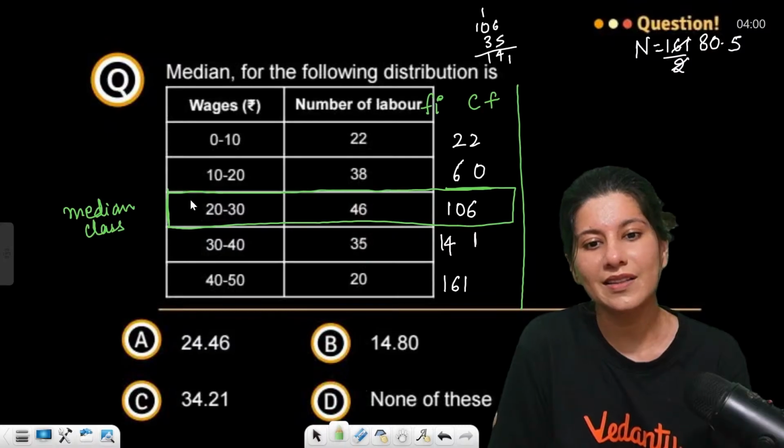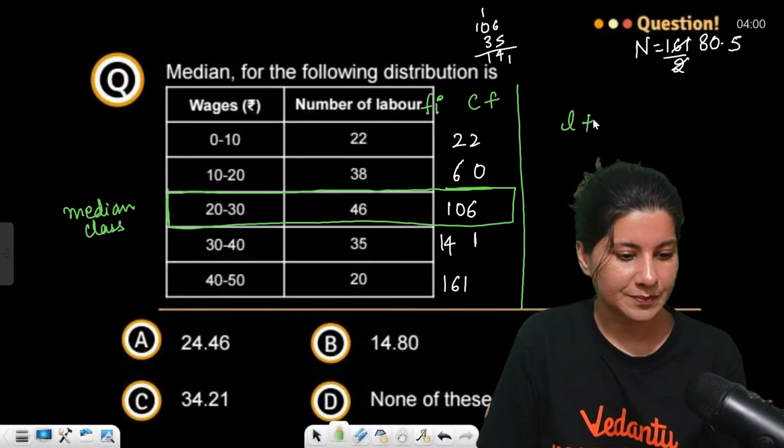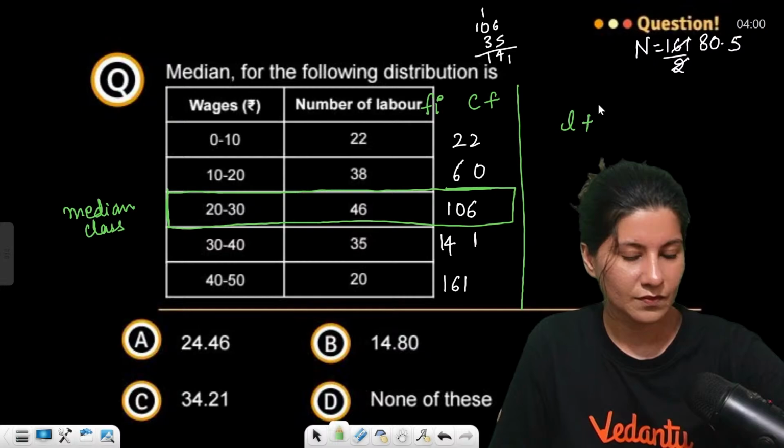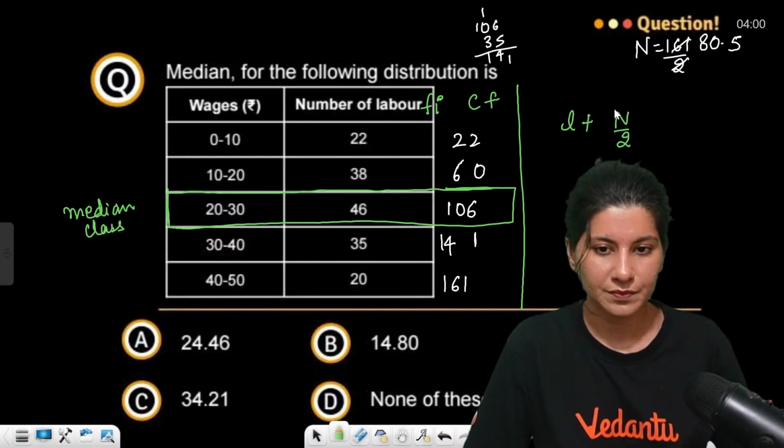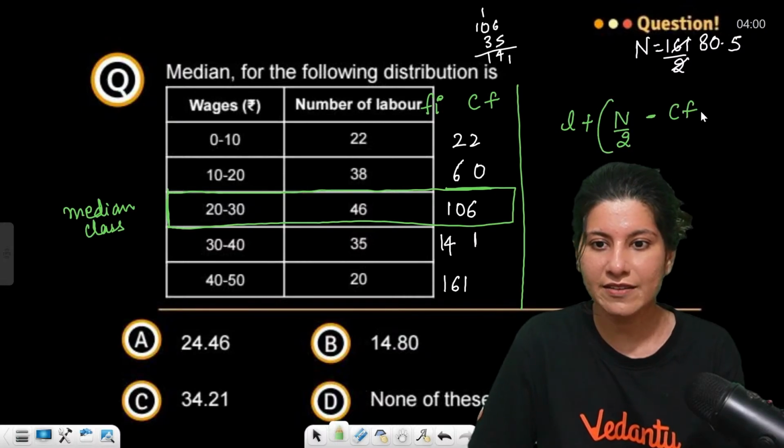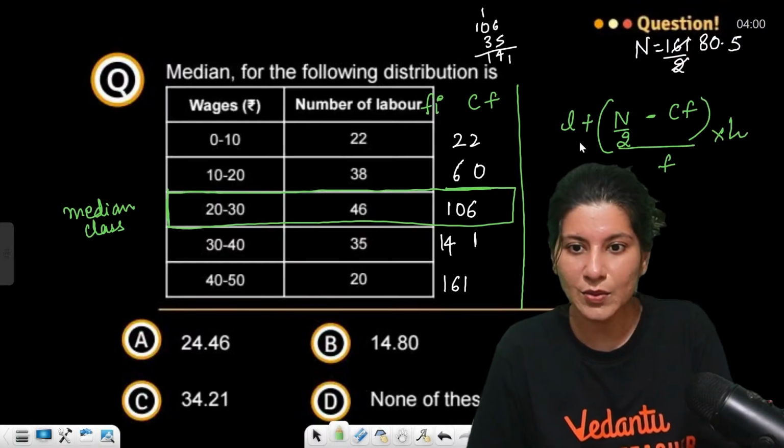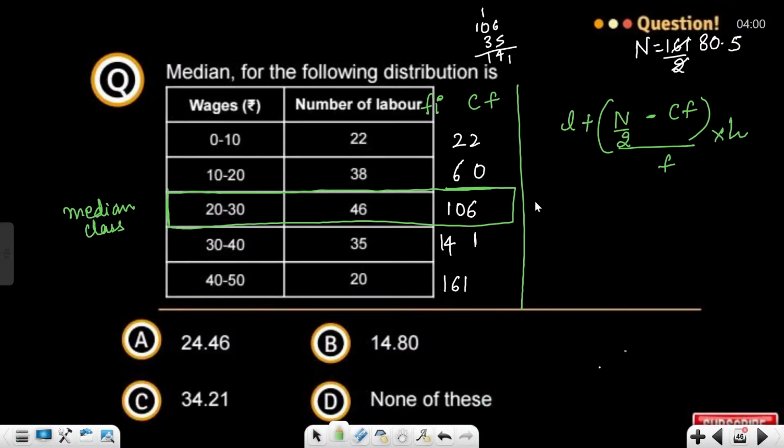Now just plug in the formula: L plus (n by 2 minus CF) upon f into h. Let's plug in the values. L is the lower limit of median class, so this is 20, plus n by 2 we have calculated 80.5, minus cumulative frequency of the preceding class, which is 60, upon frequency of median class, which is 46, and the width of the class is 10.